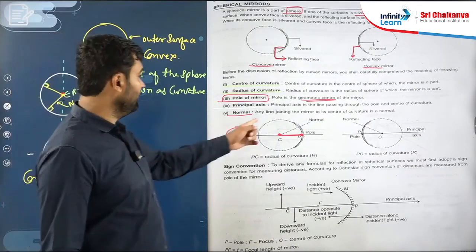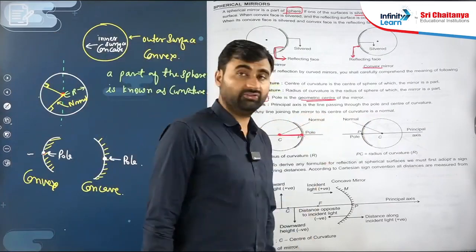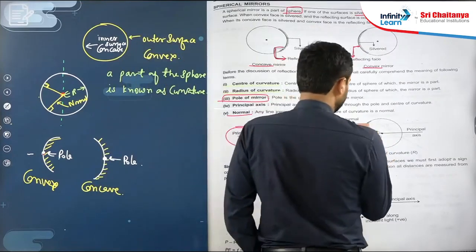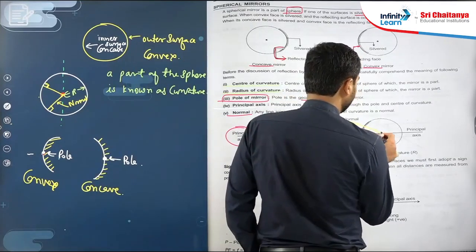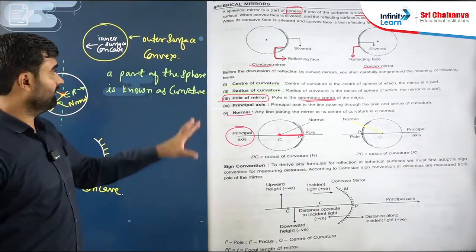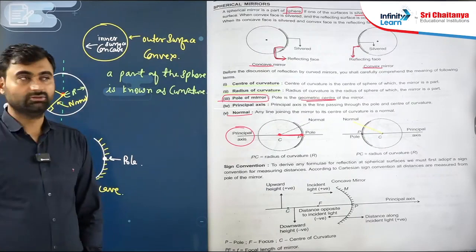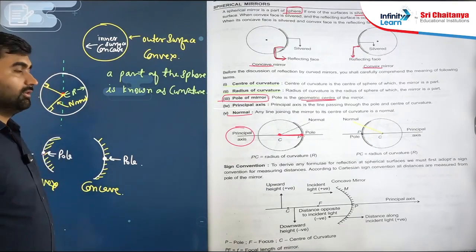What is normal? Any line joining the mirror to its center of curvature is normal. So this line acts like a normal. Okay, so these definitions are important. We will use all these definitions.